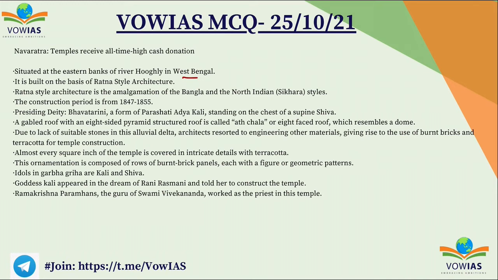And also almost every square inch of the temple is covered in intricate details with terracotta. And the idols in the Garbhagriha are Kali and Shiva, and goddess Kali appeared in the dream of Rani Rasmani and told her to construct this temple. Okay, and Ramakrishna Paramahamsa, the guru of Swami Vivekananda, worked as a priest in this temple. So it's a pretty famous temple.